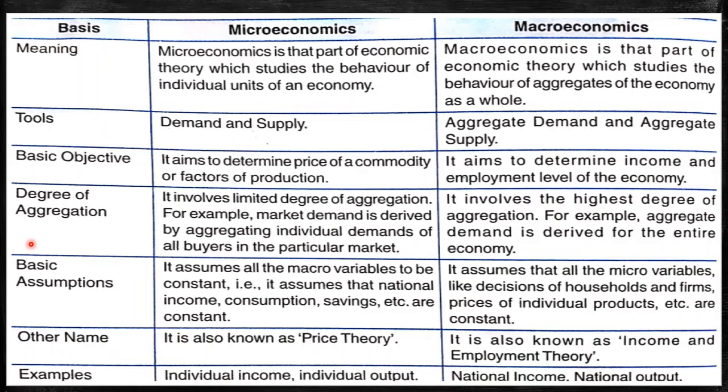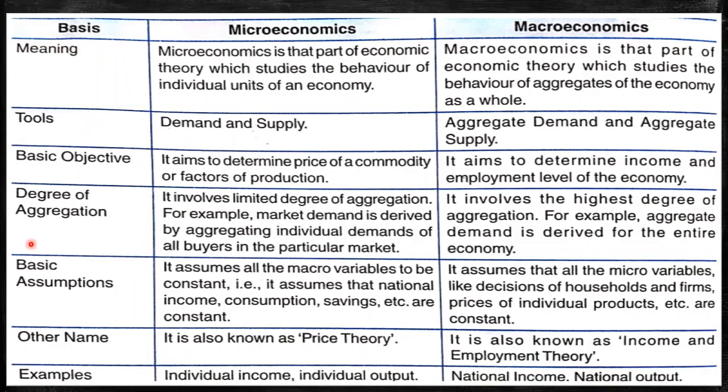In macroeconomics, it involves the highest degree of aggregation. For example, aggregate demand is derived for the entire economy. The current situation we are dealing with is COVID-19. So the demand for products is hand sanitizers and gloves and disinfectants. We are dealing with COVID-19 at a worldwide, higher level, at a macro level. So the demand for these products will also be derived at the highest degree of aggregation.